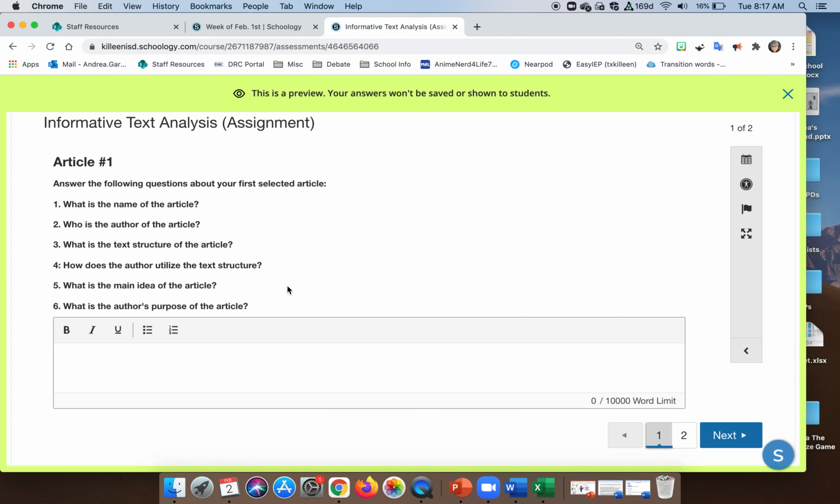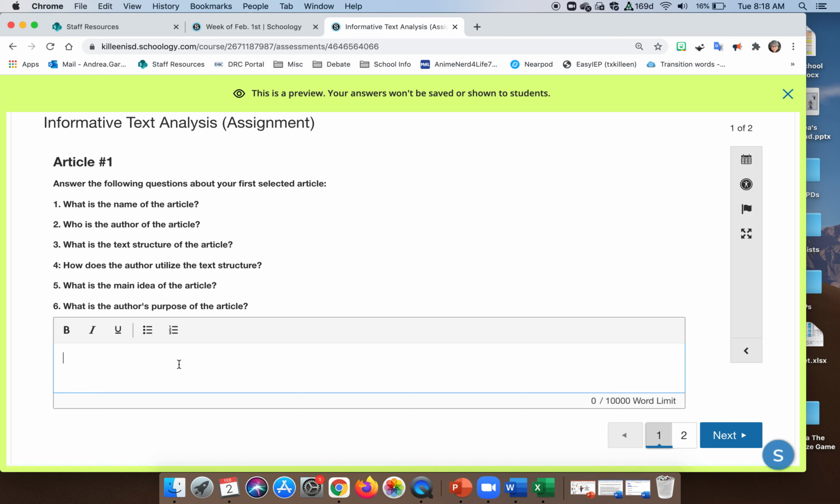You'd hit start, and basically what you're going to do is answer all of these questions for each article. So there are 2 questions. For article 1, you definitely need to know what is the name of the article, who is the author of the article, what's the text structure, how does the author utilize the text structure, what is the main idea, and what's the author's purpose.